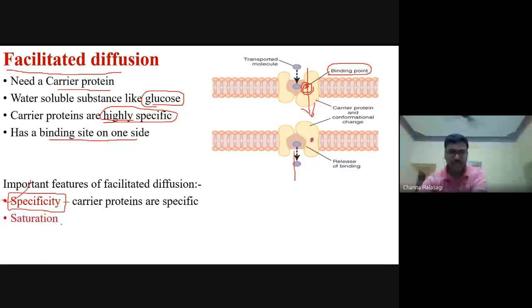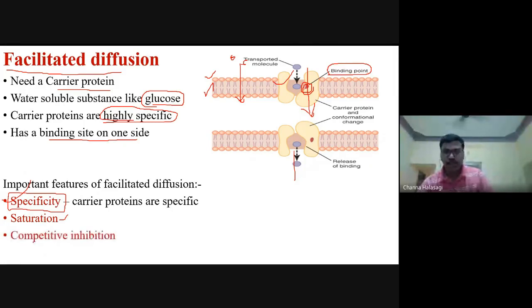Next is saturation. One cell membrane will have some n number, like 100, of protein channels. Only that many molecules can move here. So it follows saturation kinetics. Once all these proteins are saturated, even though the molecules are waiting here, they cannot get transported because the proteins are already engaged. Therefore, they follow saturation kinetics.